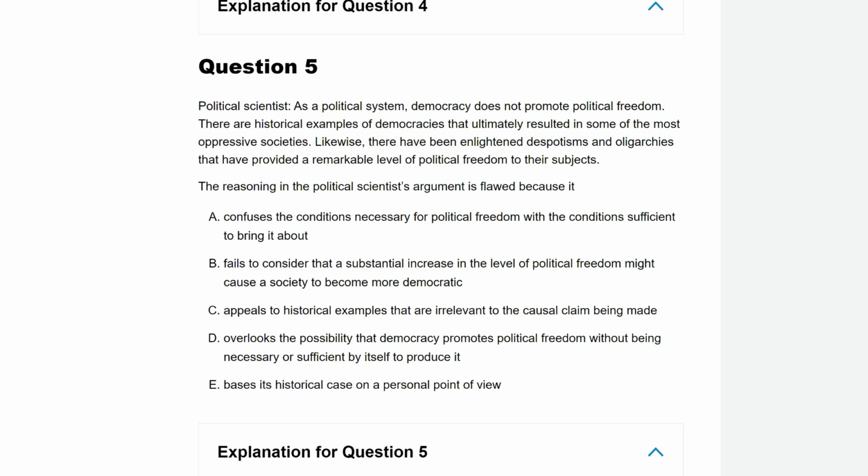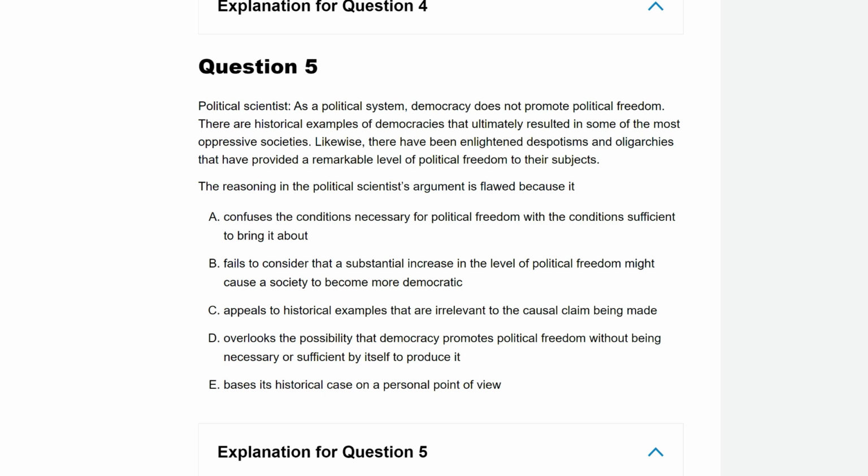What I like about answer D is it doesn't use overly strong language. It's saying, look, democracy might not be fully necessary. It's possible you can get political freedom in a despotism or in an oligarchy. But still, democracy is good in general at promoting political freedom.